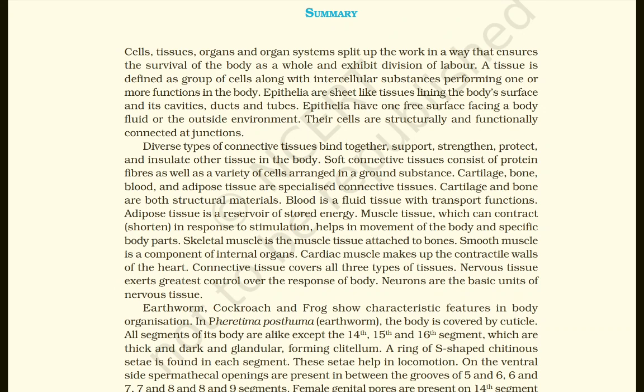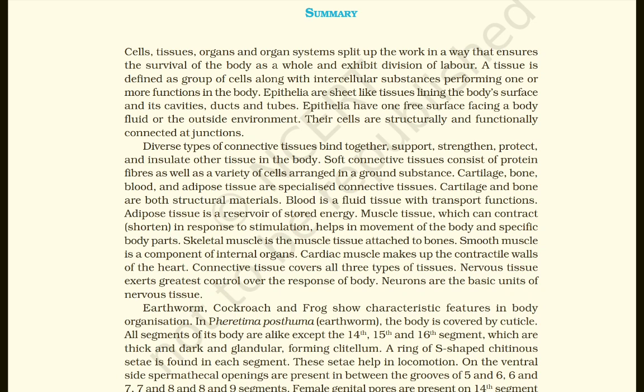In Pheretima posthuma, the earthworm, the body is covered by cuticle. All segments of its body are alike except the 14th, 15th, and 16th segments, which are thin, dark and glandular, forming the clitellum. A ring of S-shaped chitinous setae is found in each segment. These setae help in locomotion.